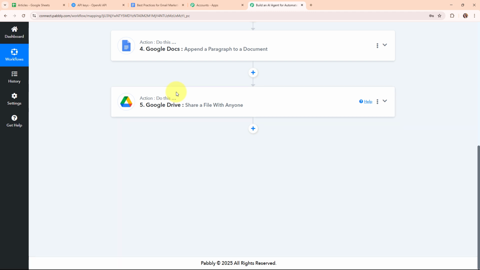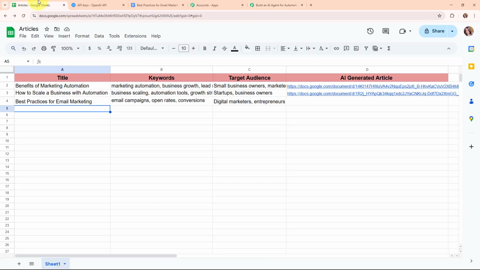Okay, so now after making the file shareable, I want to add the link of the document in my Google Sheets, or you can say I want to update the link of the document in my Google Sheet in front of this detail added over here.